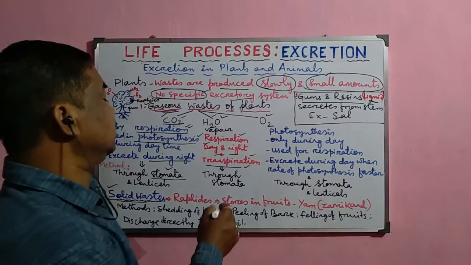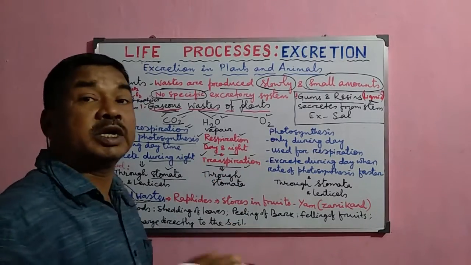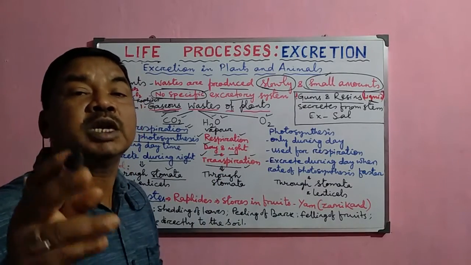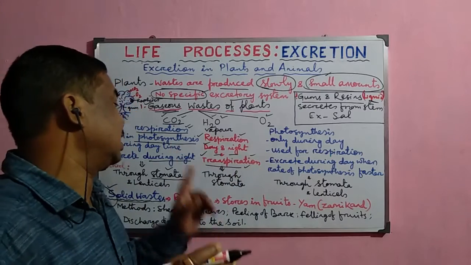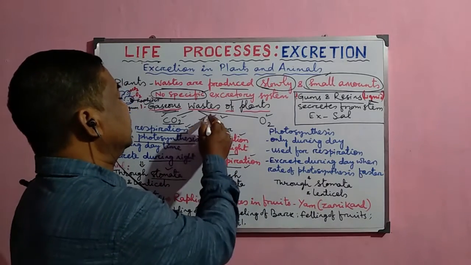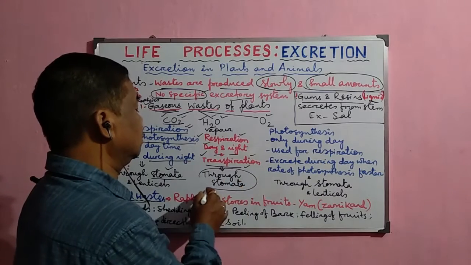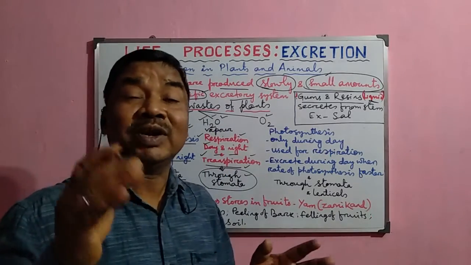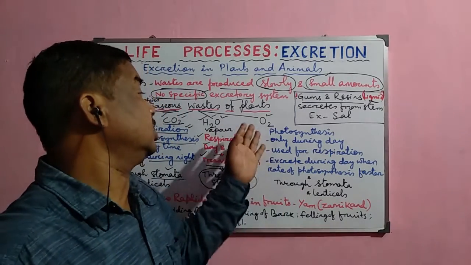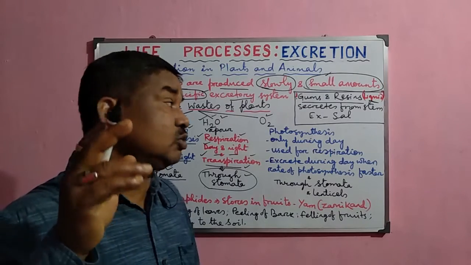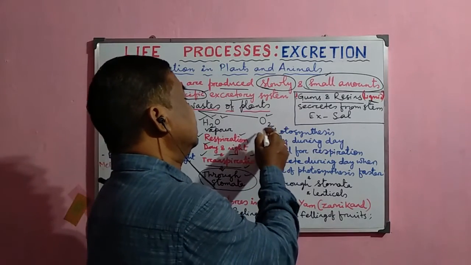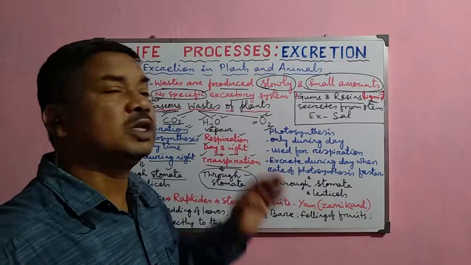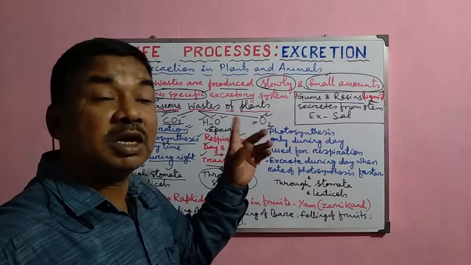Now, this transpiration process is also helpful to create the transpiration pull for the movement of the water and minerals from the roots to the different parts of the plant. So that is why this water vapor is excreted out through the stomata of the leaves. Now, another important waste product is oxygen, and this oxygen is produced during photosynthesis. Of course, it cannot be called a waste because it is a metabolic byproduct of photosynthesis, but it is not actually a waste.